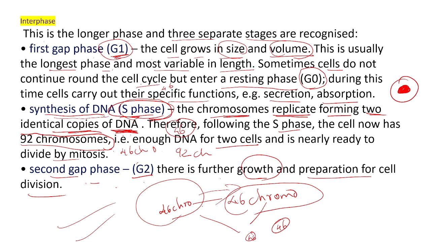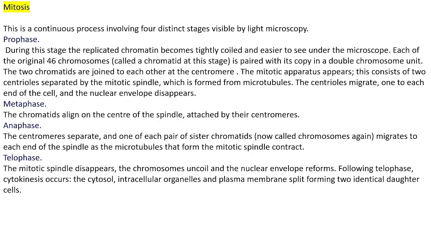Next we have to study what is the next phase? That is mitosis. Mitosis is very important. The cell cycle has mainly 2 phases, interphase and mitosis. Interphase is finished. Next we will study the phases of mitosis. This is a continuous process involving 4 distinct stages. What are they? Prophase, metaphase, anaphase and telophase.